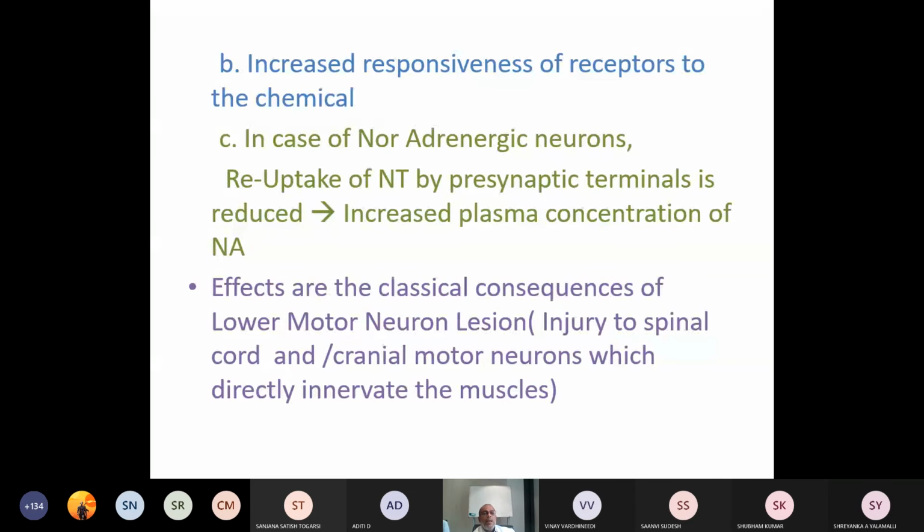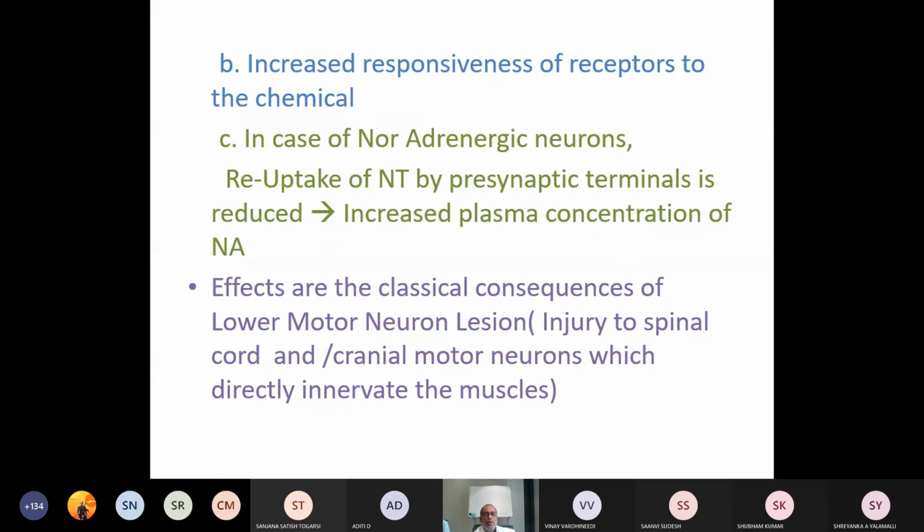The second one is increased responsiveness of the receptors to the chemical. And third, in case of noradrenergic neurons, reuptake of the neurotransmitter by presynaptic terminals is reduced. As a result, there is an increase in the plasma concentration of the neurotransmitter, that is noradrenaline. Effects are seen similar to lower motor neuron lesion. I will talk about this also when I talk about the central nervous system.